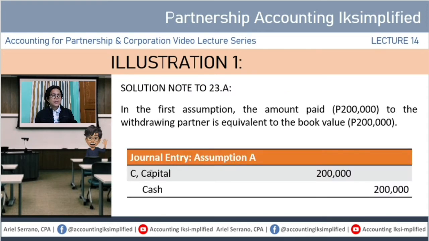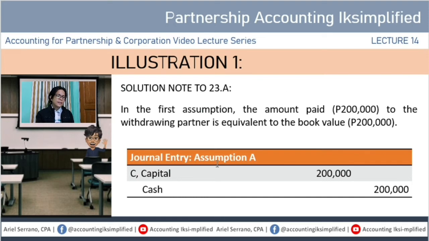Okay? Madali lang naman ito. Just remember, kung magkano yung book value, yun yung tatanggalin sa libro, kaya yun yung ide-debit na capital. Tapos, kung magkano yung binayaran, yun yung magiging credit to cash. Dito sa scenario letter A, dahil parehas lang naman yung amounts, the amount paid, which is 200,000, is also equivalent to the book value of partner C capital.